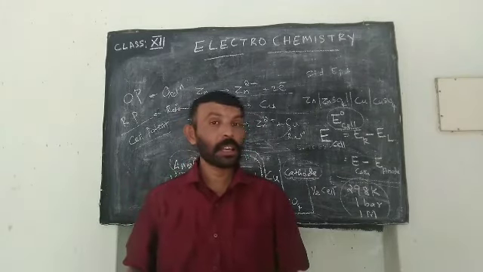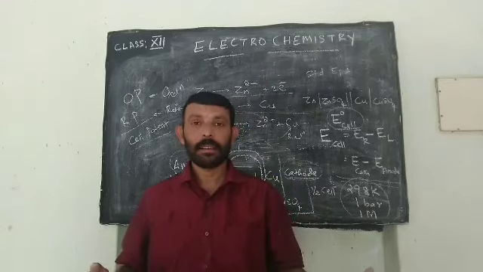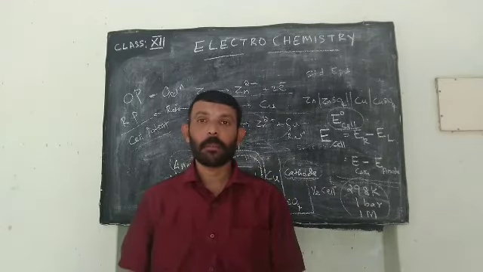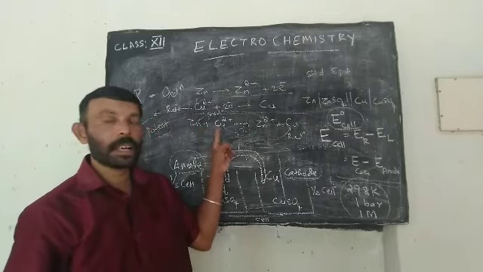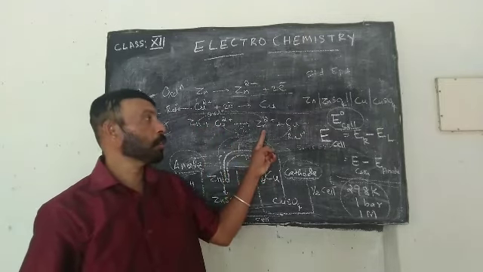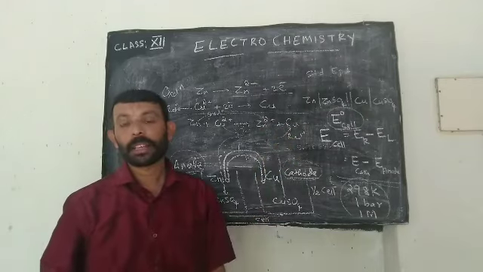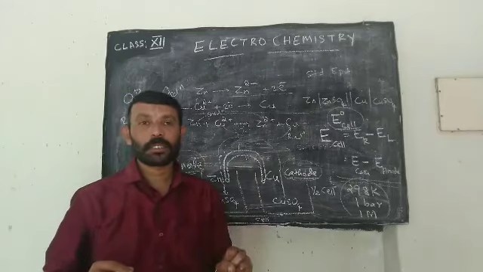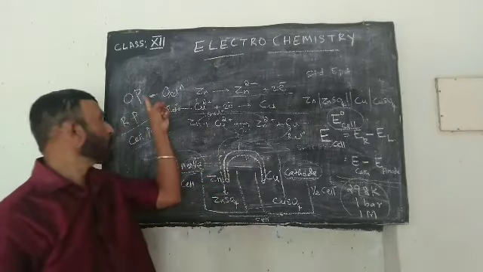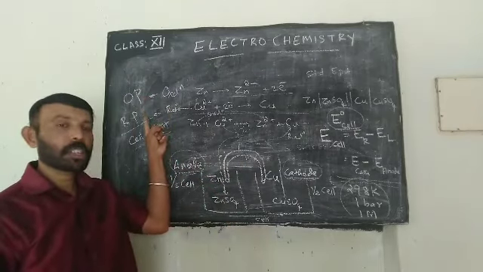Then we have discussed Daniell cell, example of an electrochemical cell, and its overall chemical reaction as Zn plus Cu2+ giving Zn2+ plus Cu. Then salt bridge. It has got 3 functions. Then we have said oxidation potential, then reduction potential.